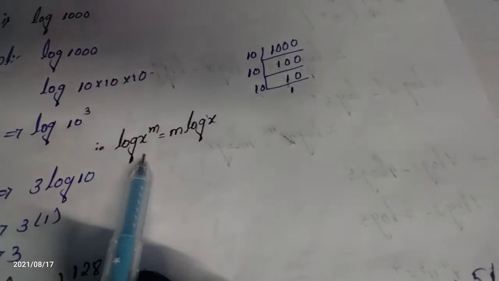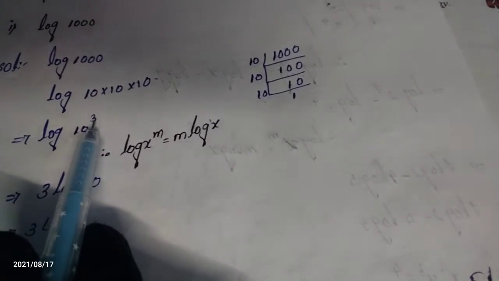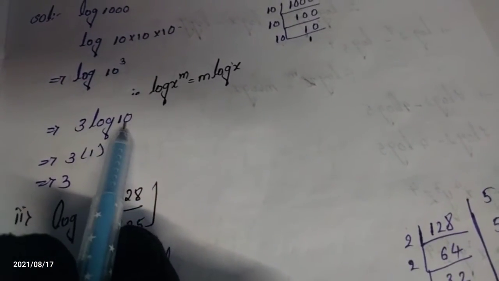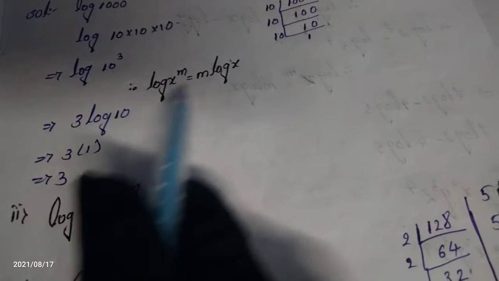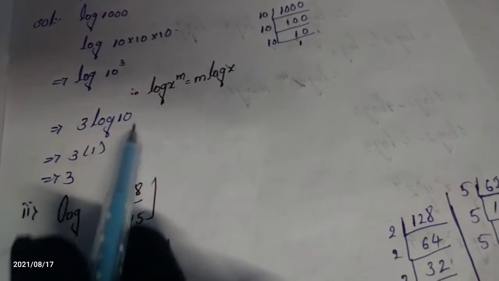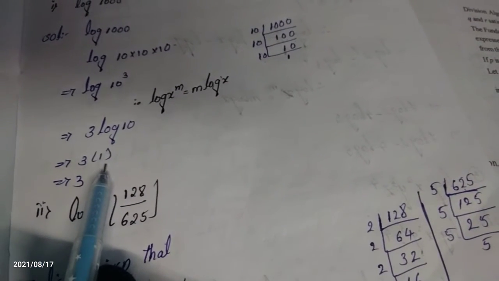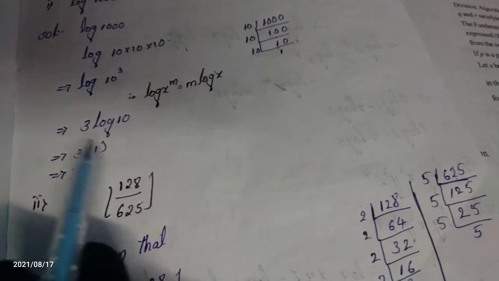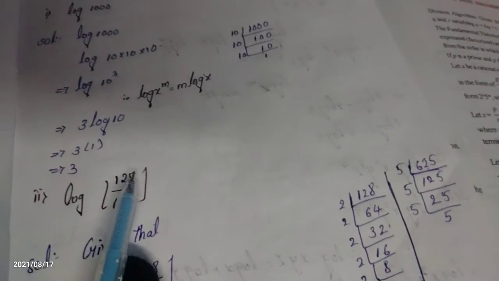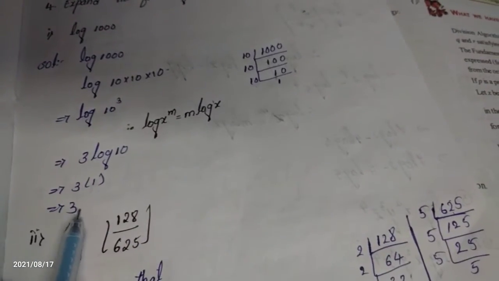What do we have to do in the next step? Just write the power before the log, that means 3 before the log. So I am writing 3 log 10 according to this formula. The value of log 10 is a constant, which is 1. 3 ones are 3. This is the answer, completed. We have found this value. Let's see the second one.